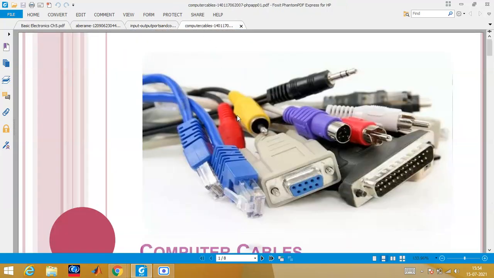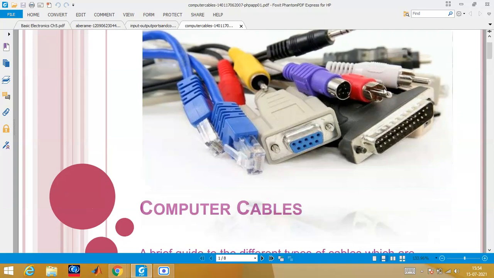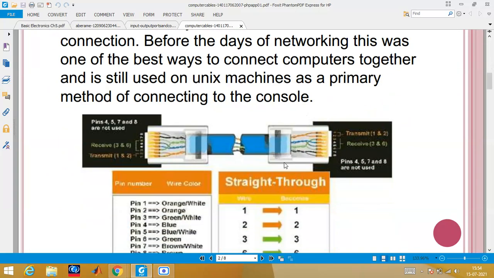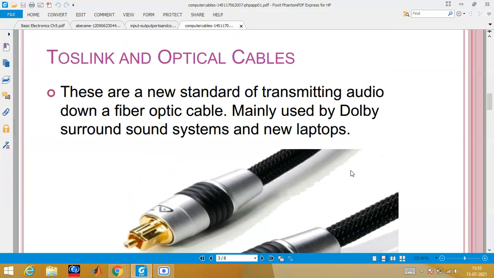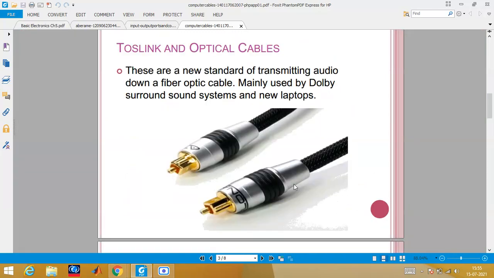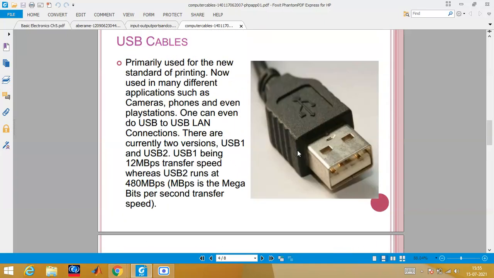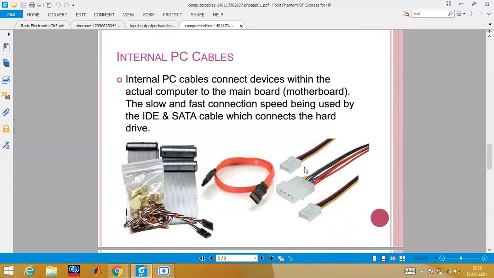Now I'll show you some of the computer cables also. We have all seen all these cables in our life, so I just want to show you. Different names have been given, so you can see this is known as Toslink and optical cables. These are very new nowadays. This we have seen anyway, the USB cable. USB to LAN, and we are connecting it. Almost everywhere now we are using USB cables.